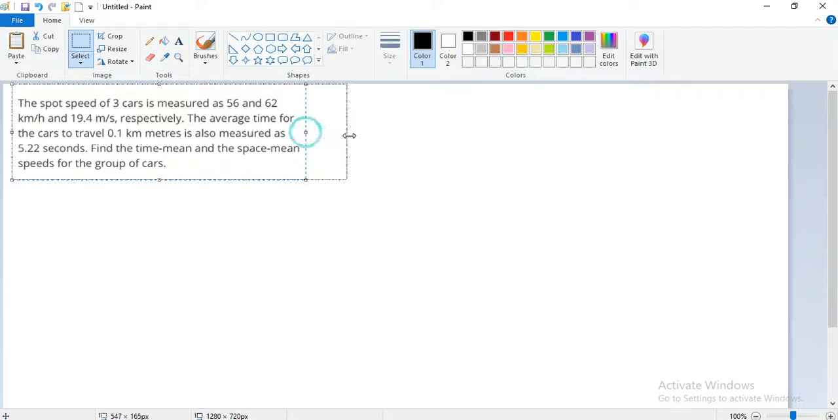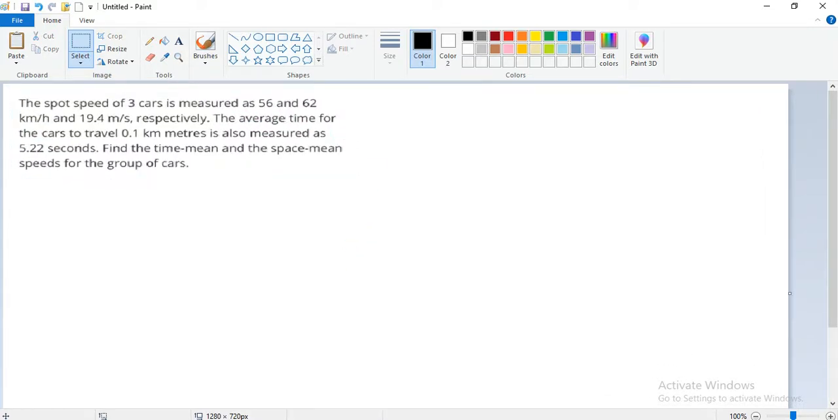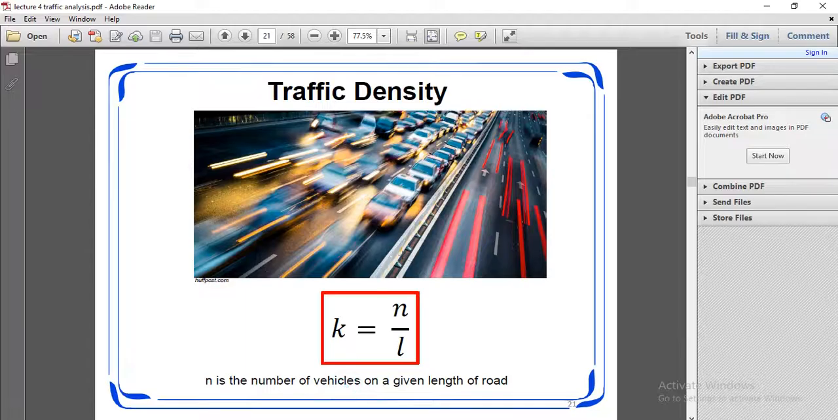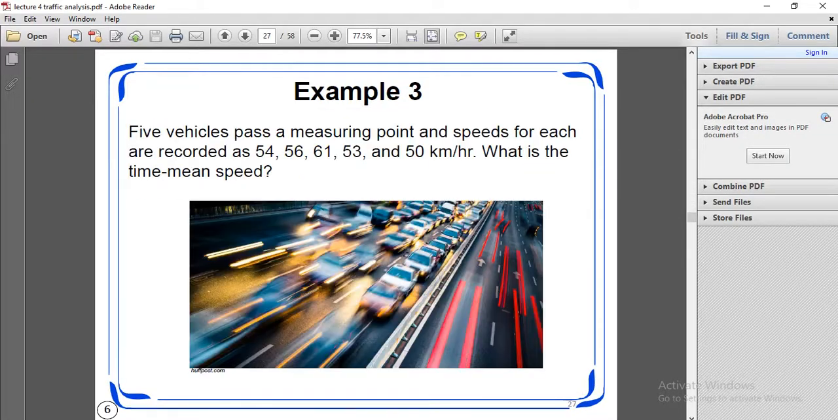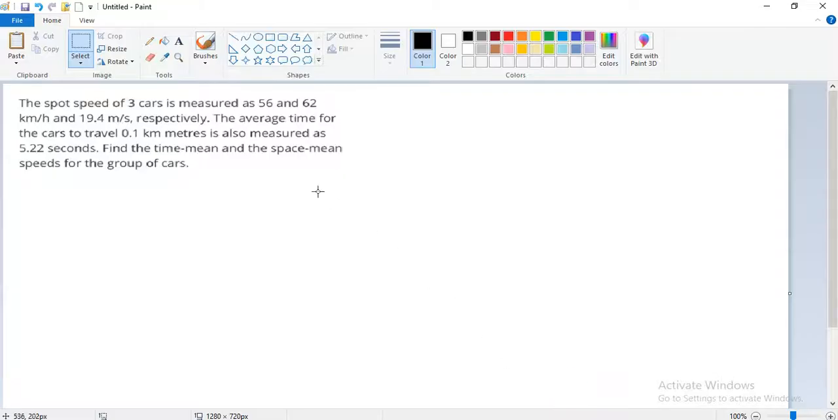The spot speed of three cars is measured as follows. So now a similar question: vehicles are measuring point and speed for each are recorded as this. What is the time mean speed? Time mean speed. Space mean speed. Time mean speed for the group of cars.